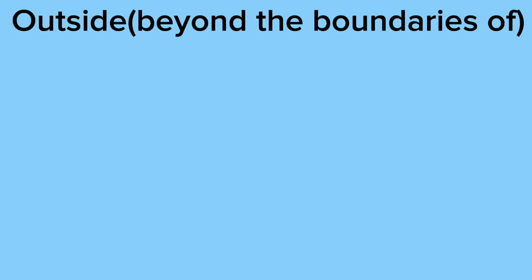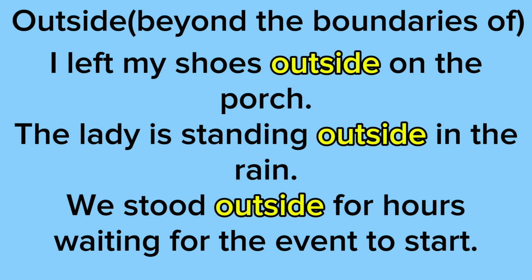Next we have outside, which is the opposite of inside, and it also means beyond the boundaries of. So our first example says I left my shoes outside on the porch. So my shoes aren't inside the house with me, they're outside on the porch. Our second example says the lady is standing outside in the rain. So the lady isn't standing inside of a building or inside of a house or inside of anything. She's standing outside in the rain.